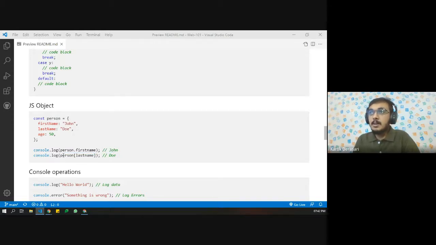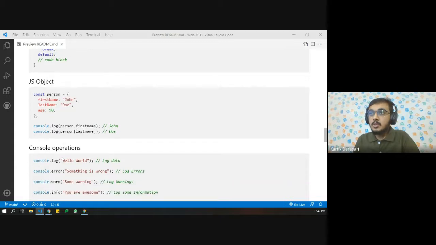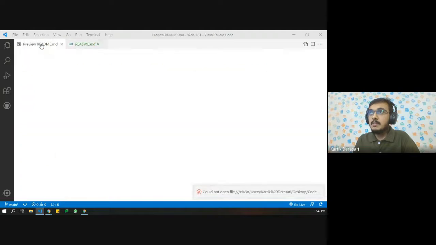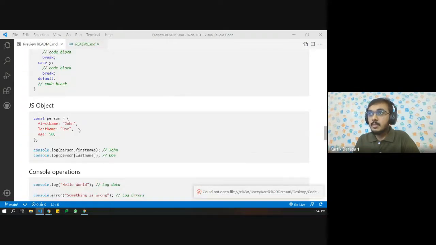If we also want to check the values similar to an array, then we can use person, and inside square brackets we can simply send the property, and then we can get the value. So there are two methods. We can use person dot first name, or else we can use person and inside brackets we can use last name.